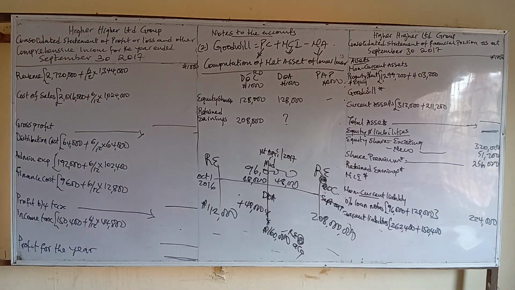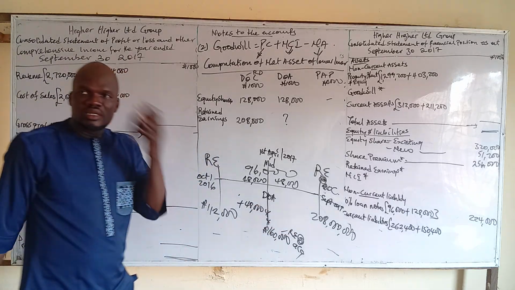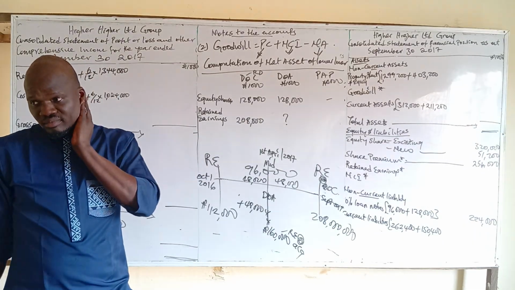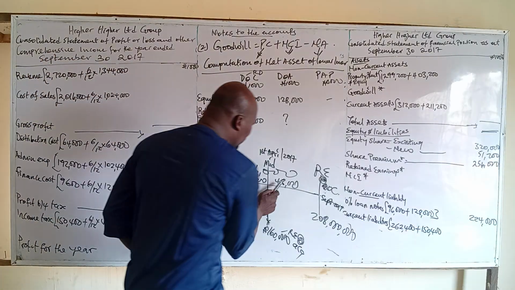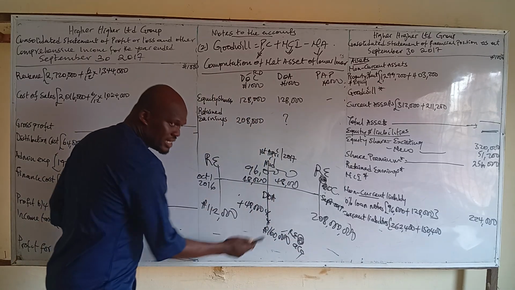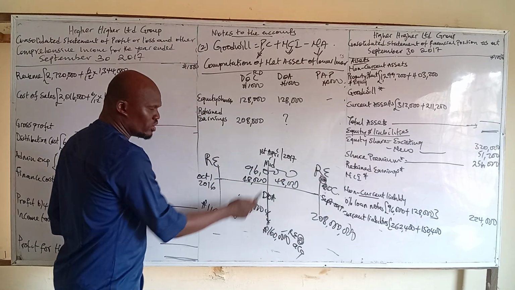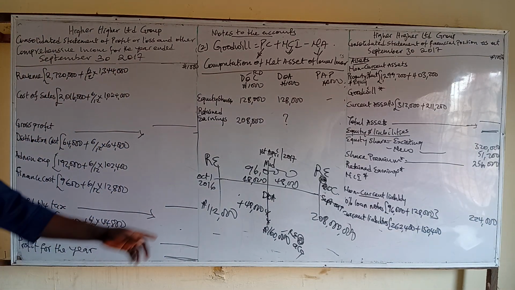Question. 208 is the retained earning at reporting date. Retained earning at reporting date. So even if we remove the 48 to give us 160. Yes. Even if you remove 48 from here, you still get this. If you add 112 to this, you still get this. You can say 208 minus 48, you get it. Or you say 112 plus 48, you get it. Any question on this now?